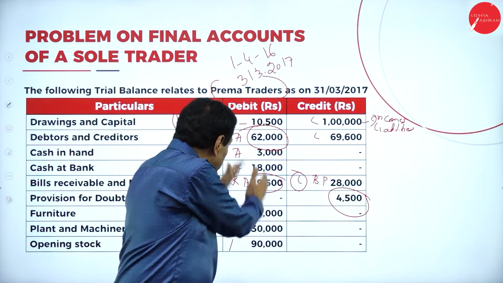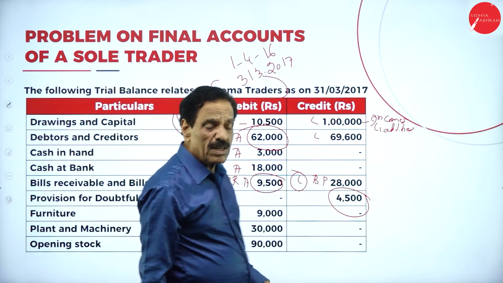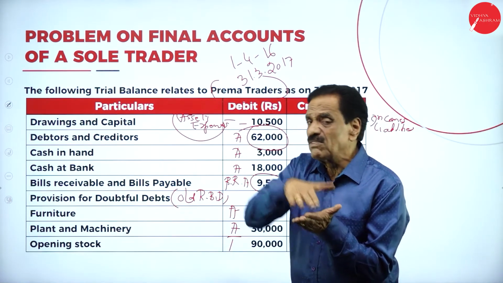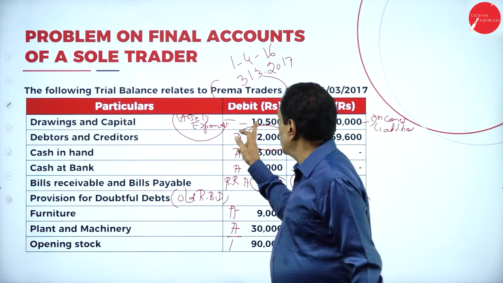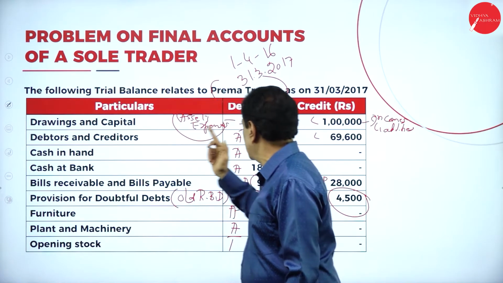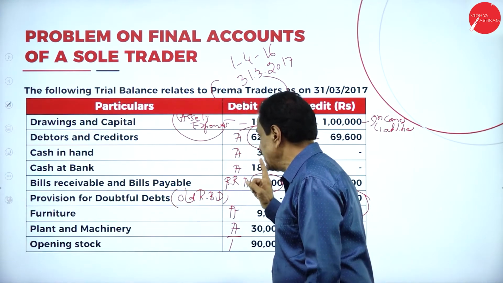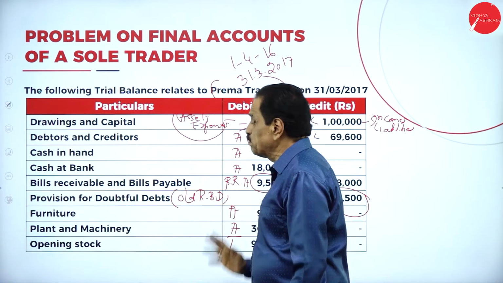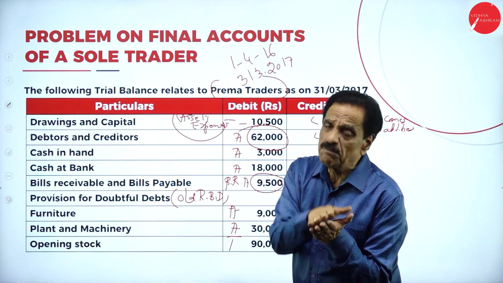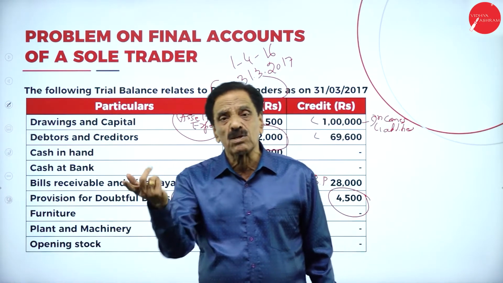All assets will come on the debit side, all liabilities will come on the credit side, all expenditure paid will come on the debit side, income will come on the credit side. So you must be in a position to bifurcate there itself which are the assets, which are the liabilities, and where it has to come. Drawing should be deducted from the capital. Capital will come on the liability side of the balance sheet. Debtor is an asset, creditor is a liability. Cash in hand is an asset, cash at bank is an asset, bills receivable is an asset, bills payable is a liability. Provision for doubtful debts, whatever is given in the trial balance, is called old RBD. If it is given in the adjustment, it is called new RBD. What is the formula? Bad debt, add new RBD minus old RBD.